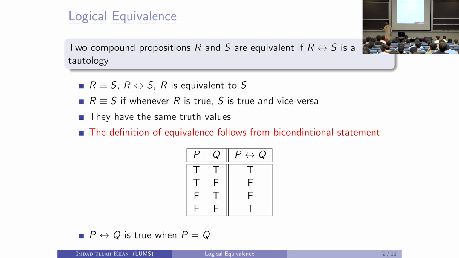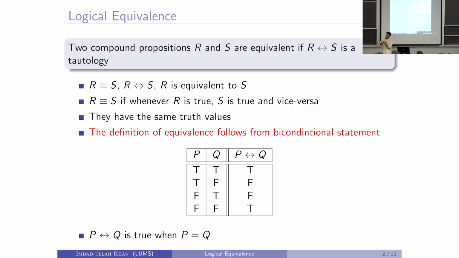Which four? True, false, true, false? True, false, true, false is not a different combination. True, false is. So, there are four possible combinations of values of P and Q. Both P and Q are false. Both are true. P is false, Q is true, or P is true, Q is false. These are four possible values, right. So, she asked the question, that is why I am going to repeat.